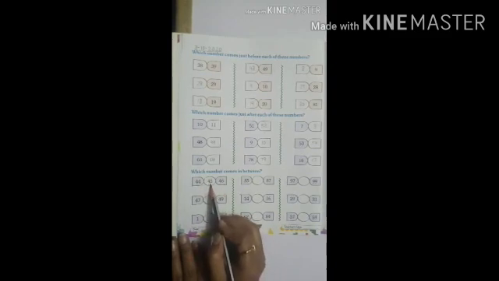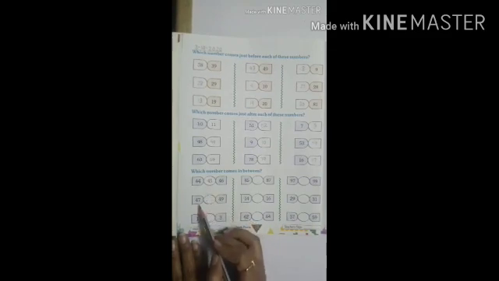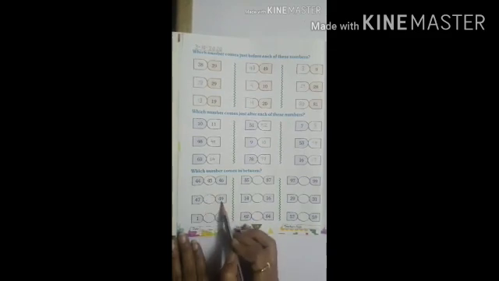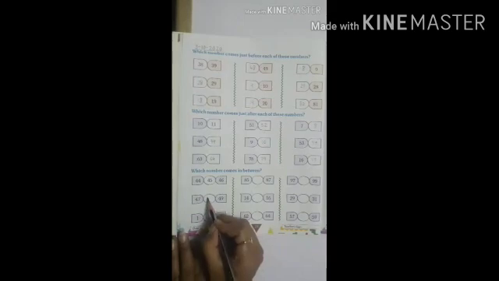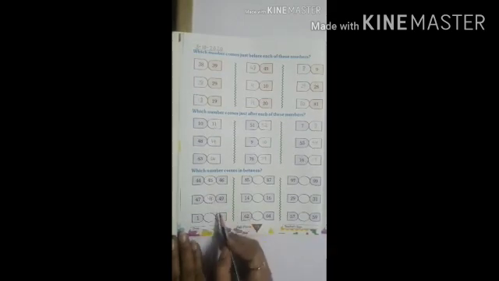45 already written here. Our next numbers are 47 and 49. What comes in between 47 and 49? 47, 48, 49. 48 comes in between 47 and 49.